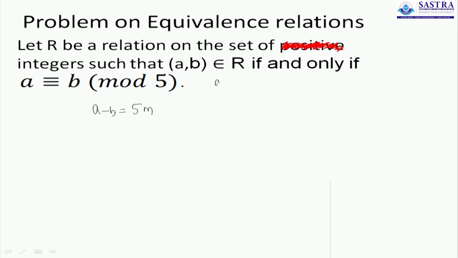As an example, 9 is congruent to 4 modulo 5, because 9 minus 4 is 5, an exact multiple of 5. Or you also mean to say that 4 is the remainder when you divide 9 by 5. All of this is what is discussed in this operation called modulo 5. When I say A is congruent to B modulo 5, I mean that the difference between A and B is actually a multiple of 5. How do you show this? Or let us compare what numbers are part of this relation.